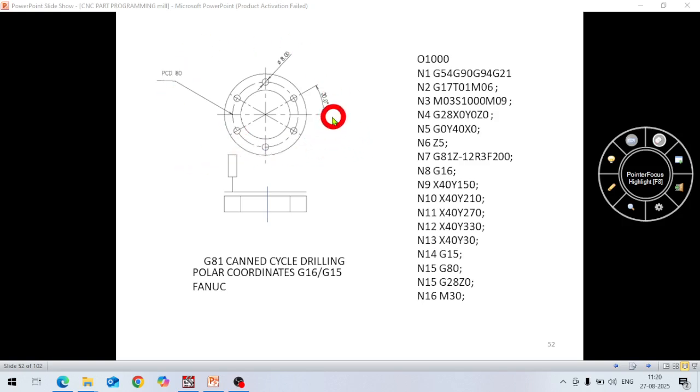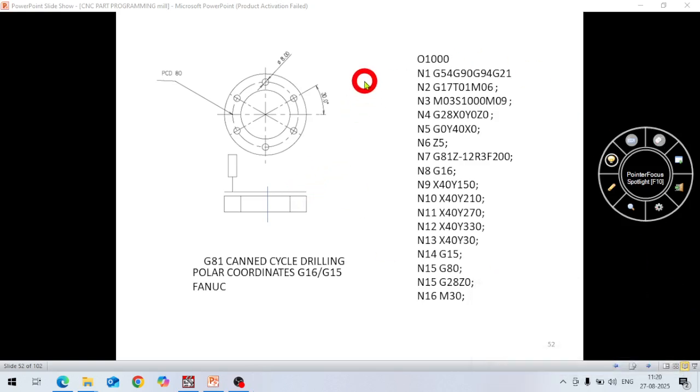So these are the holes we have to drill in this component, and this is our tool, if you can see here, and this is our safety plane or R plane, also we may call it retract plane.